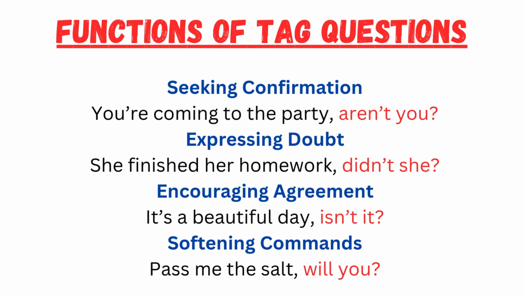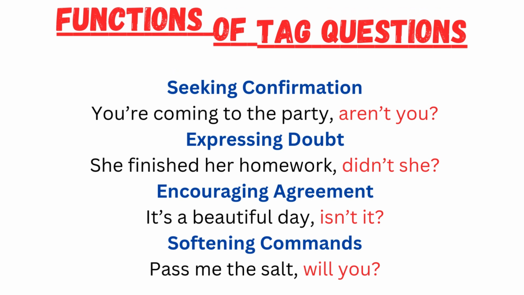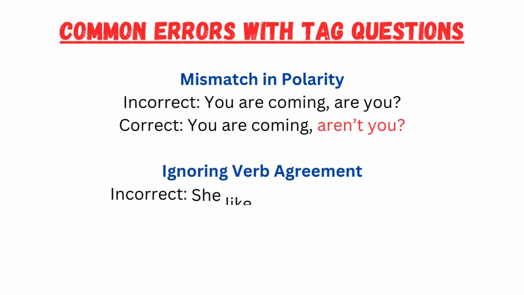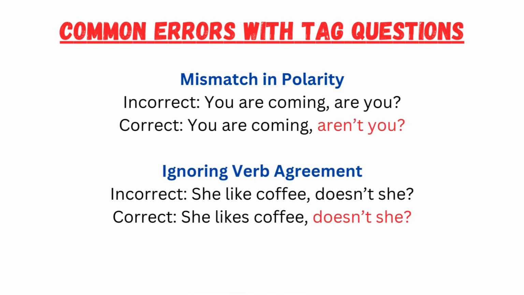For example, pass me the salt. Will you? Common errors with tag questions. Number one, mismatch in polarity. For example, you are coming, are you, is the incorrect sentence. The correct way is you are coming, aren't you? Number two, ignoring verb agreement. For example, she like coffee, doesn't she, is incorrect. The correct way is she likes coffee, doesn't she?